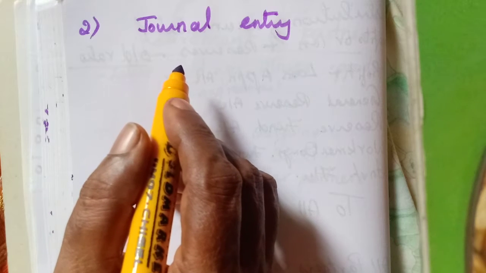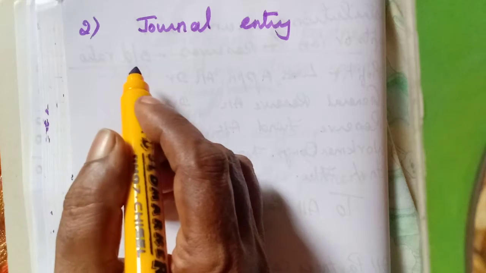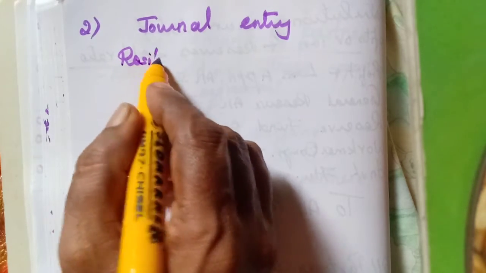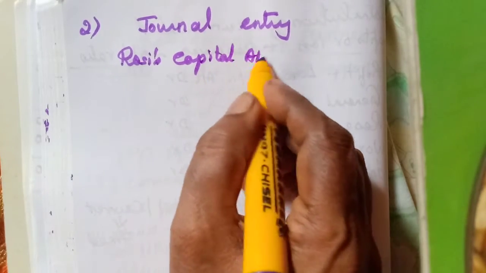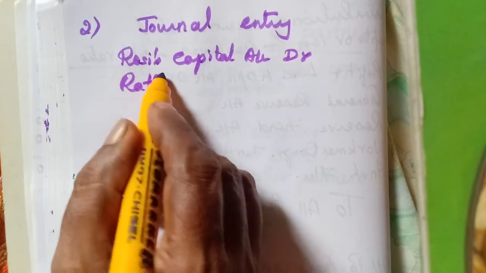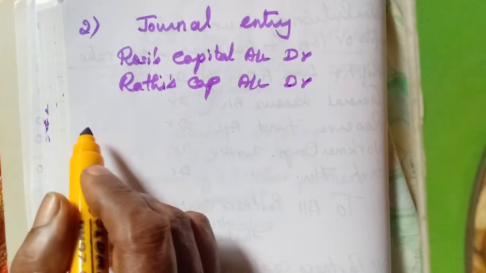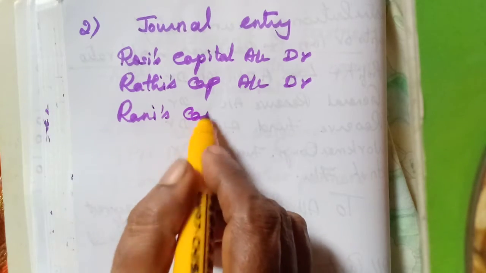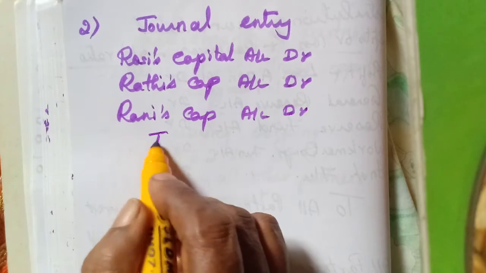Now columns and all we have to draw: date, particulars, LF, debit, credit. Then the journal entry. Rosie's capital account debit, Radhi's capital account debit, Rani's capital account debit, to profit and loss account.